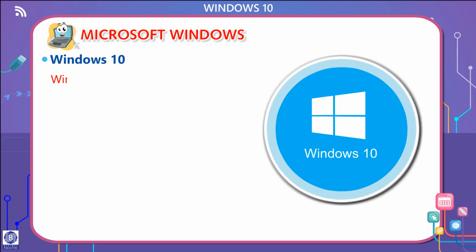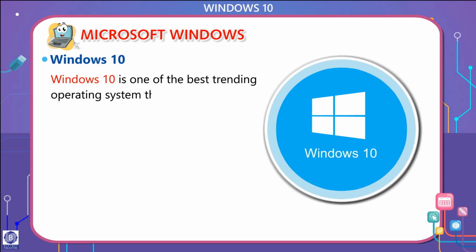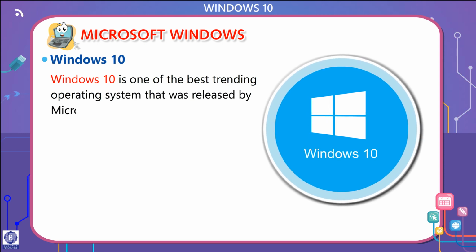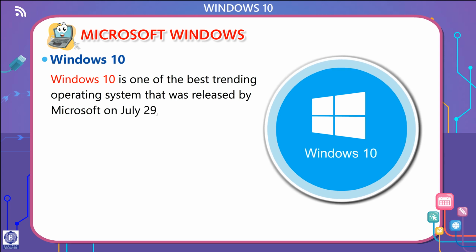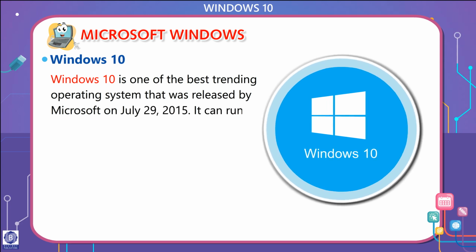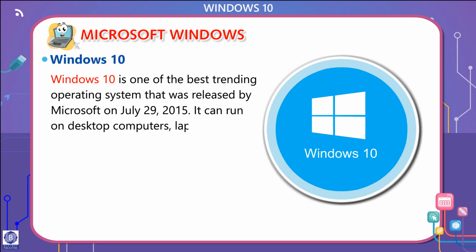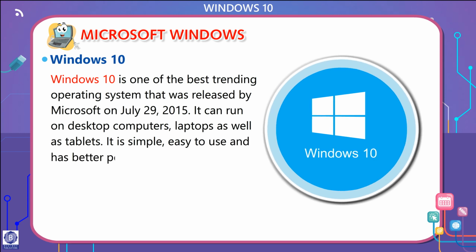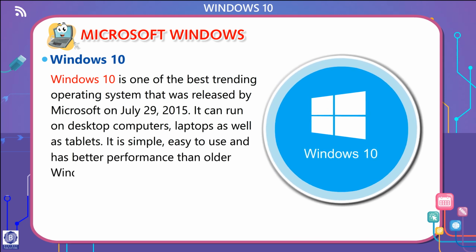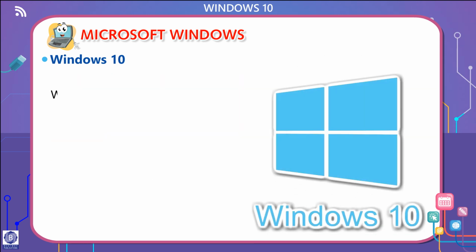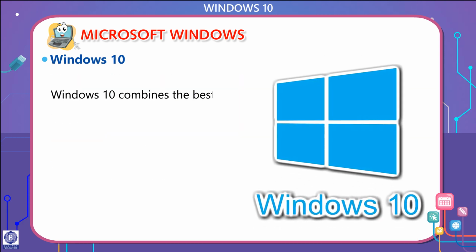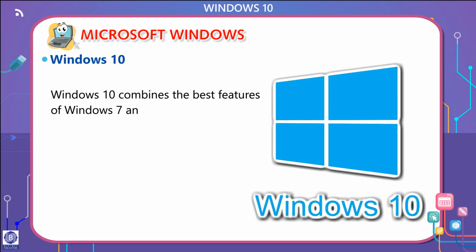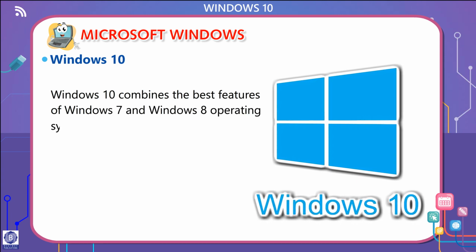Windows 10. Windows 10 is one of the best trending operating systems that was released by Microsoft on July 29, 2015. It can run on desktop computers, laptops, as well as computers. It is simple, easy to use, and has better performance than older Windows operating systems. Windows 10 combines the best features of Windows 7 and Windows 8 operating systems.